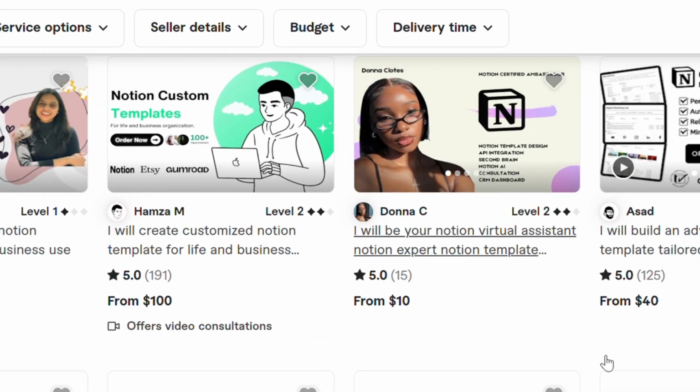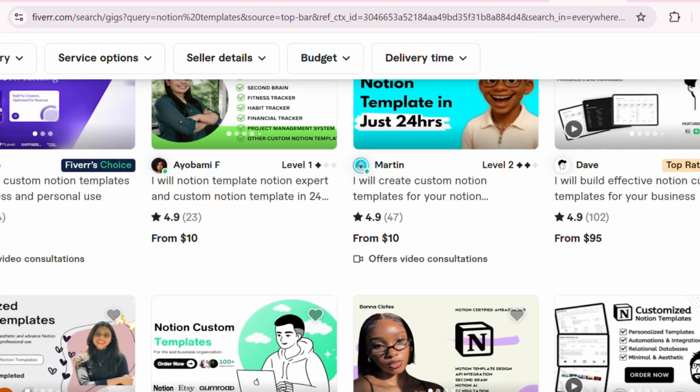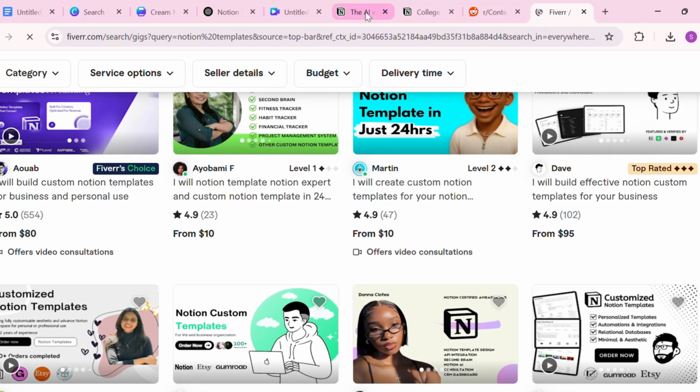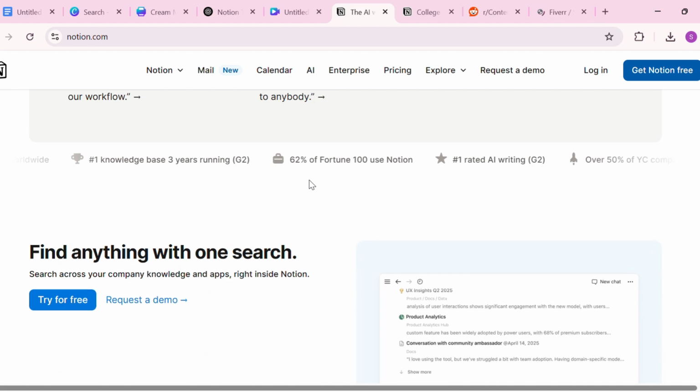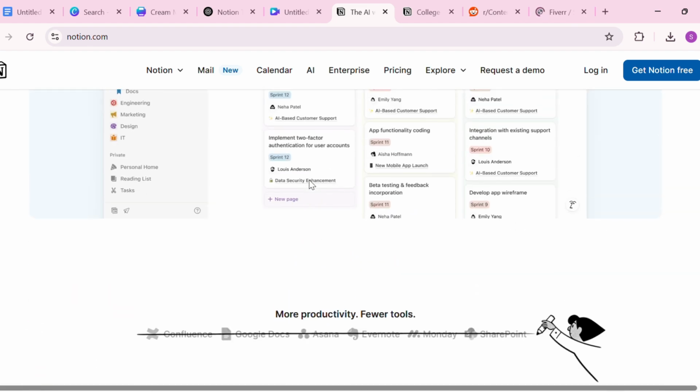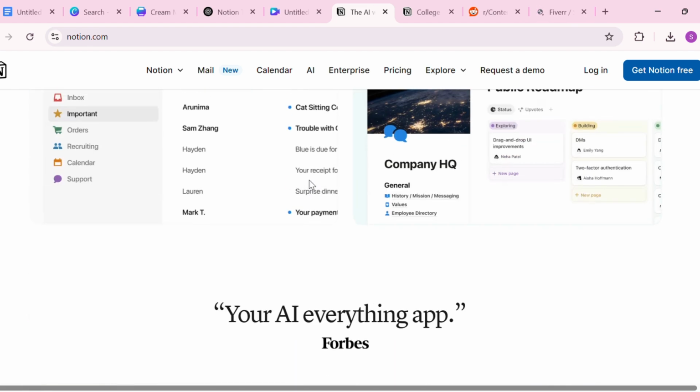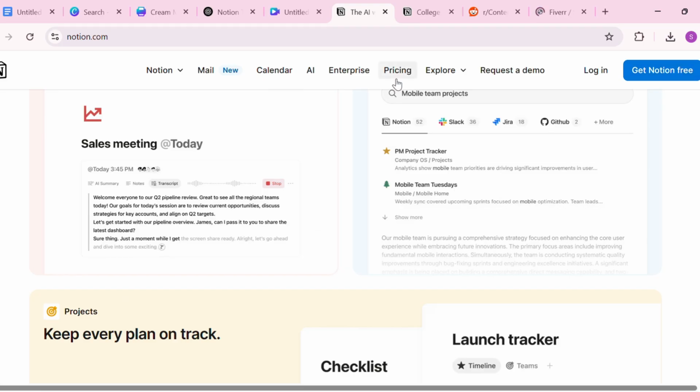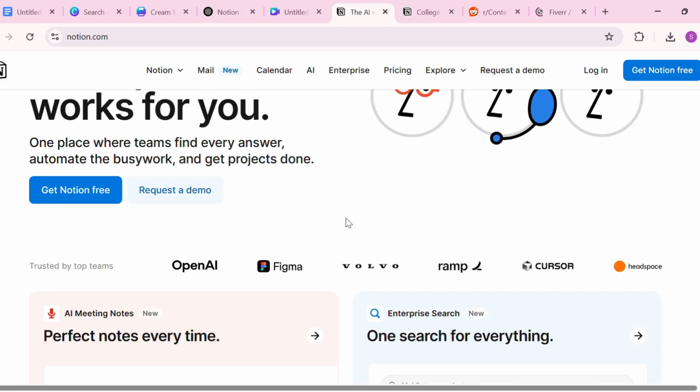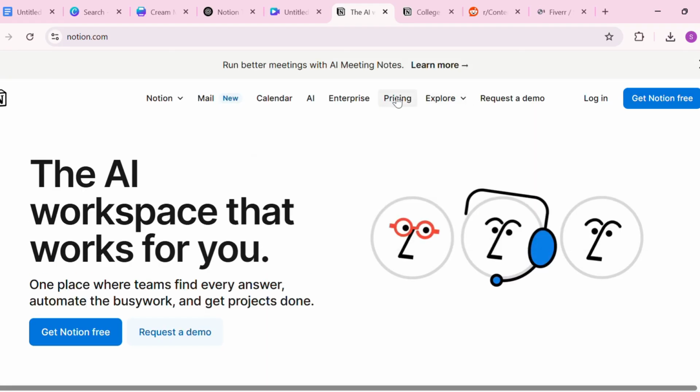More detailed or niche ones can go for $50 or more. Start where it feels right for the amount of time and value you've built in. A common mistake is thinking low price equals more sales. That might be true short term, but it also makes people question the quality. On the other hand, don't overprice either. If this is your first product, aim for a price that feels like a fair exchange.